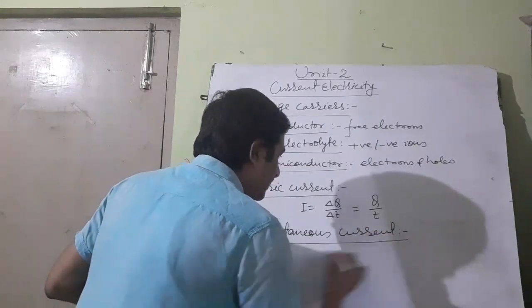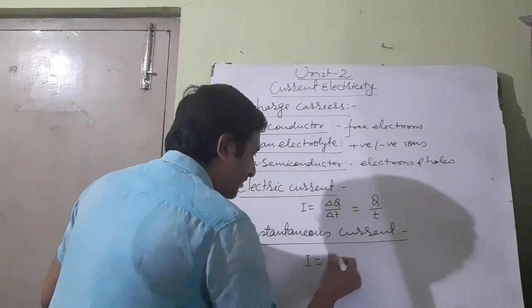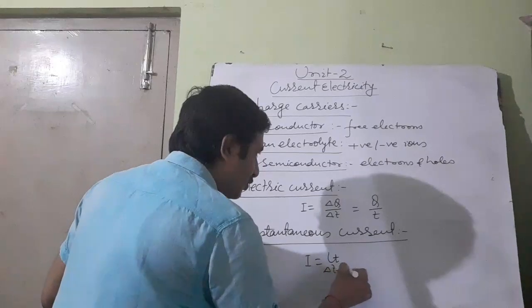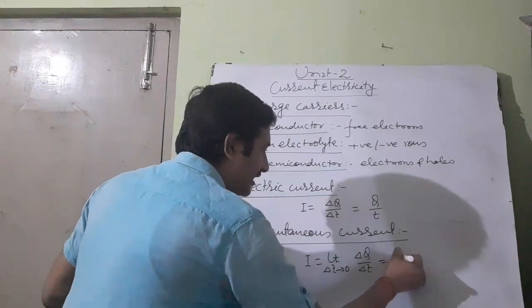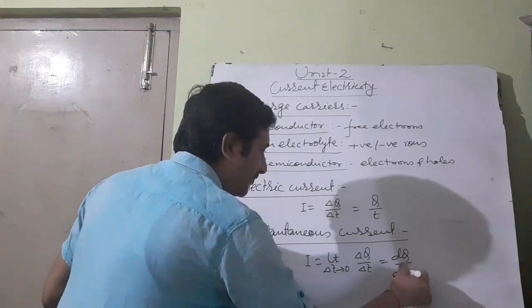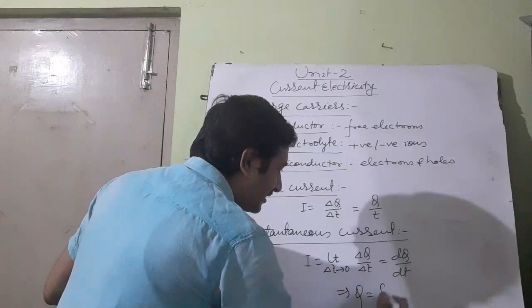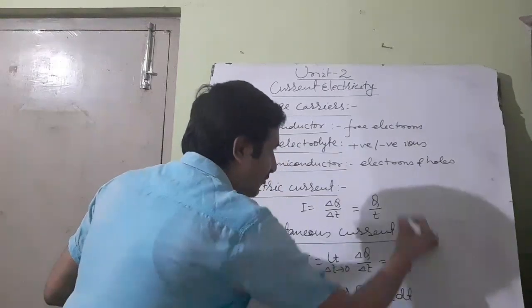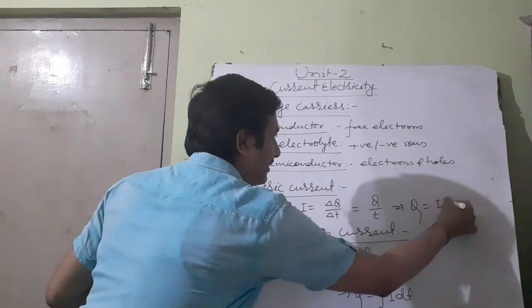This instantaneous current is I is equal to limit delta T tends to 0 delta Q by delta T, and it is also written as dQ by dt. And from here you can find the value of charge Q as integration of I dt, and for steady current, Q as IT.